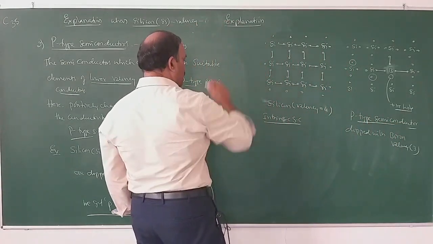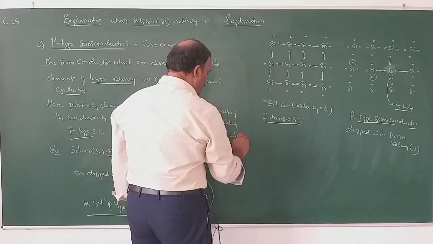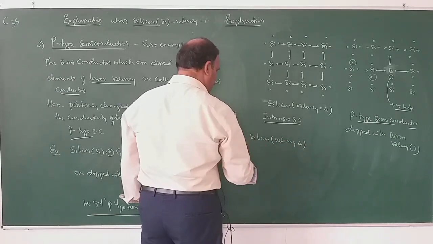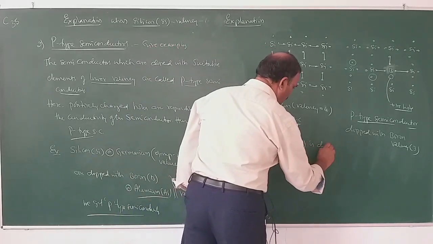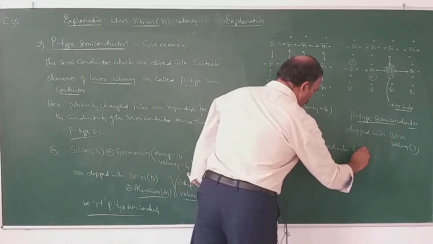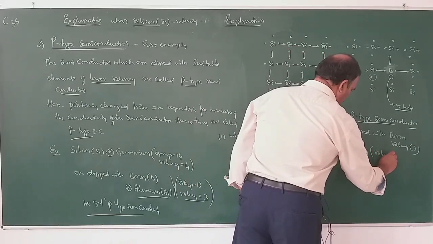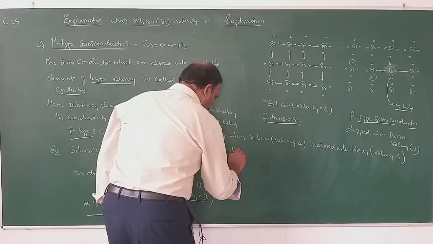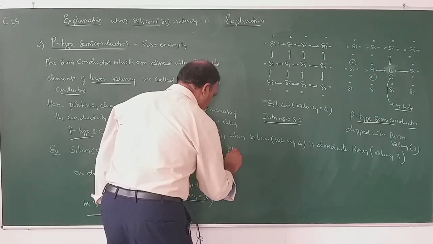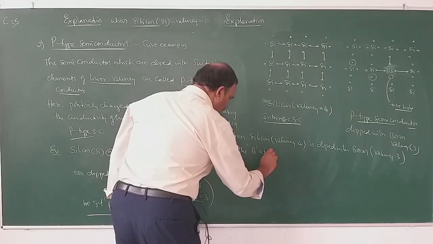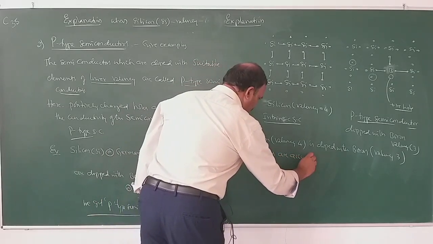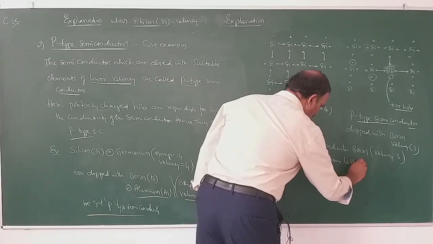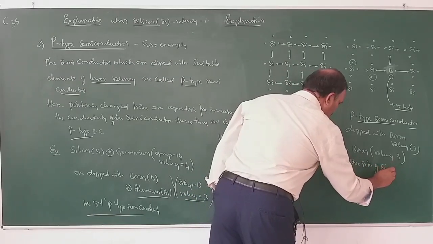So the explanation for this one is, write down: when silicon, valency 4, is doped with boron, valency 3, the boron atoms occupy some lattice sites of silicon.